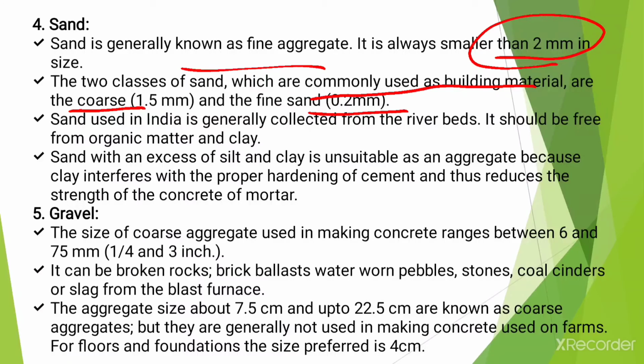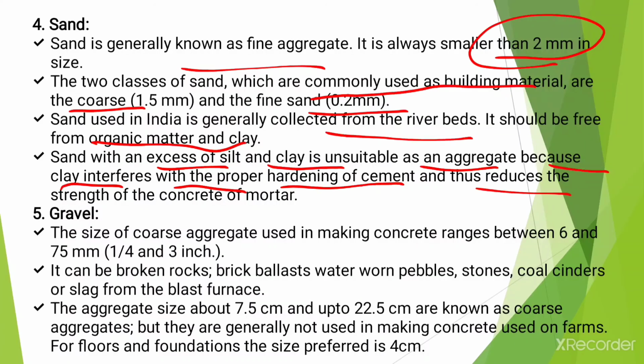Okay, and sand used in India is generally collected from river beds, and it should be free from organic matter and clay. Sand with excess of silt and clay is unsuitable as an aggregate because clay interferes with the proper hardening of the cement, and thus it reduces the strength of the concrete or the mortar. So there should be less content of silt and clay.